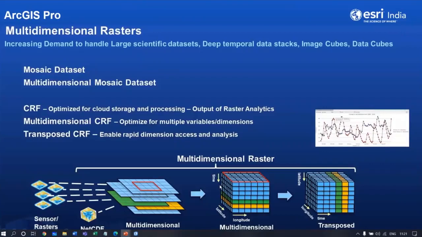And because of this, it is ideally suited for various scientific purposes like atmospheric data or geological data, etc. So this data can be in HDF, NetCDF, GRIB, or multidimensional CRF files.